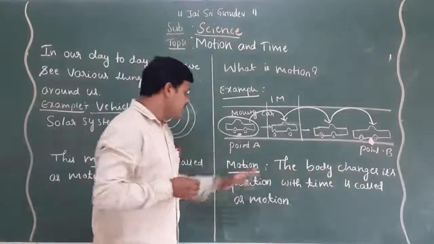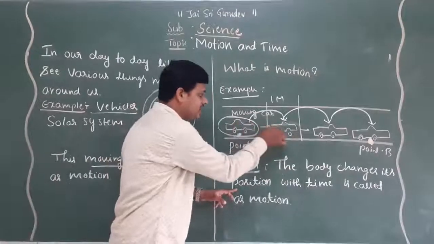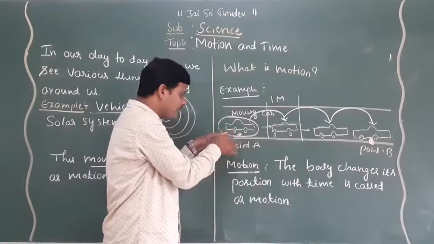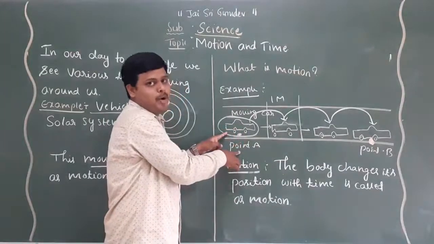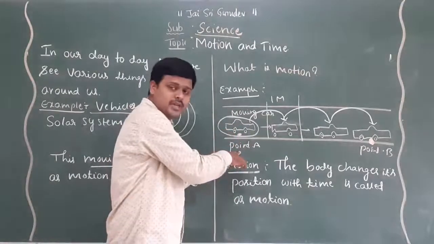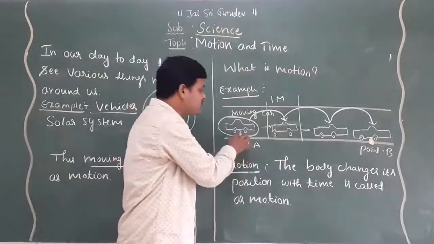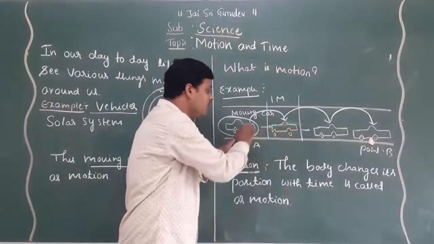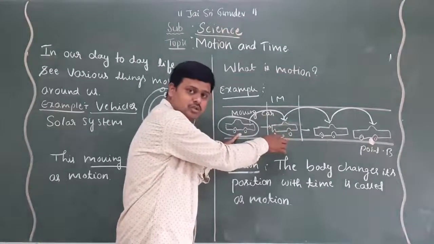The body changes its position, its place. Before the movement takes place, the car is settled at point A. After the movement starts, the car changes its position and its place.